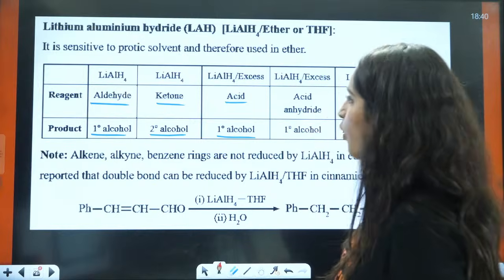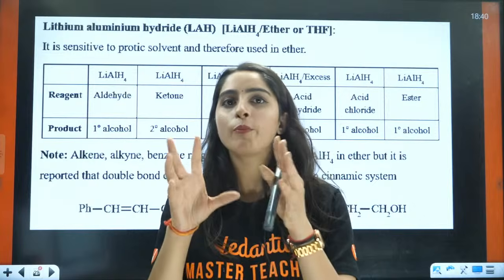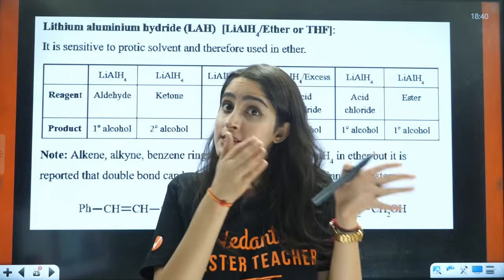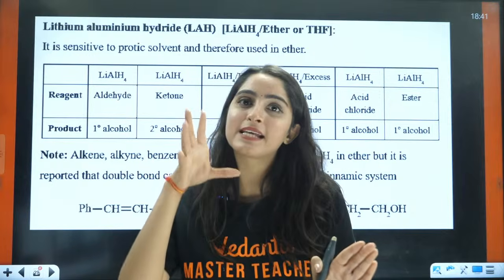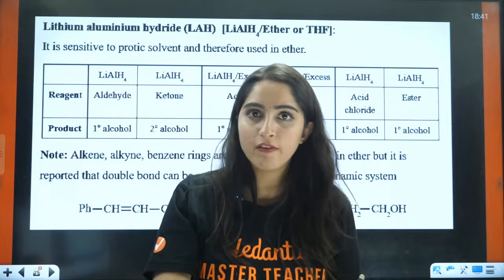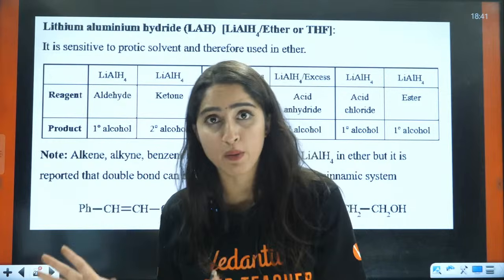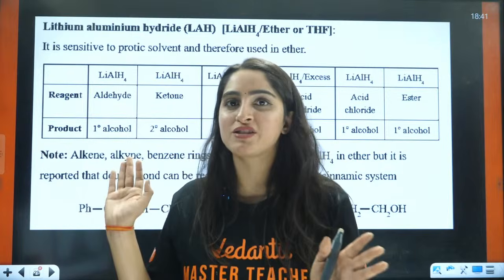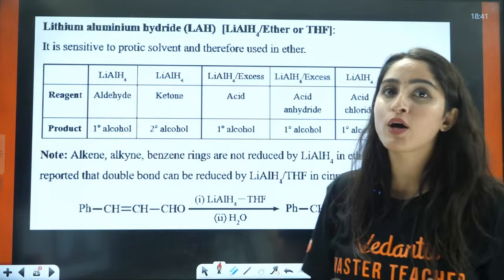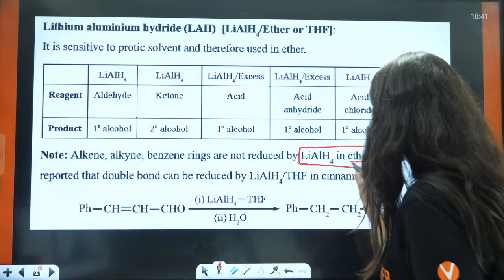Now first thing was we talked about LiAlH4. About LiAlH4, we have to see whether it is selective or non-selective. When we say it is selective, it means I don't want to reduce the double bond, I don't want to reduce the triple bond, I don't want to reduce any double bond of a benzene ring. But that is only possible when it has LiAlH4 in presence of ether.